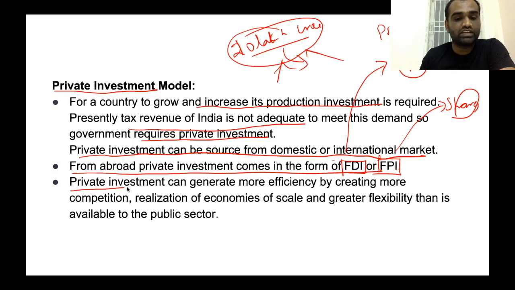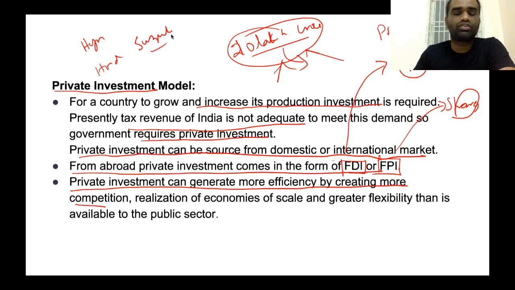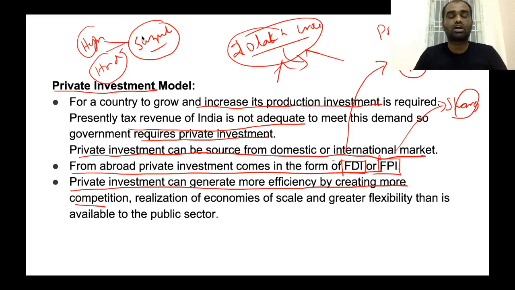Also, private investment can generate more efficiency by creating more competition. Take the example of the car industry. There are a number of car manufacturers in India like Hyundai, Honda, Suzuki. There is a competition between these car industries. Now, because of this competition between these industries, what will they do?